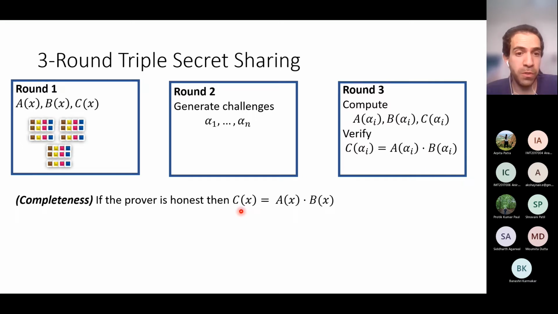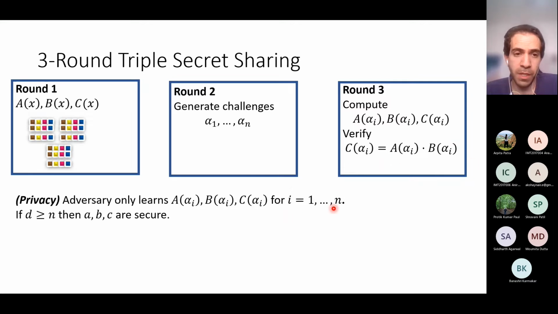And we have completeness because for an honest prover, the polynomial C of x is equal to A of x times B of x, so this equation is true. We have privacy because the only thing that the adversary can see is an evaluation of those polynomials on non-zero points. And therefore, if the degree d is large enough, then just like in Shamir secret sharing, the free coefficients a, b, and c remain private.